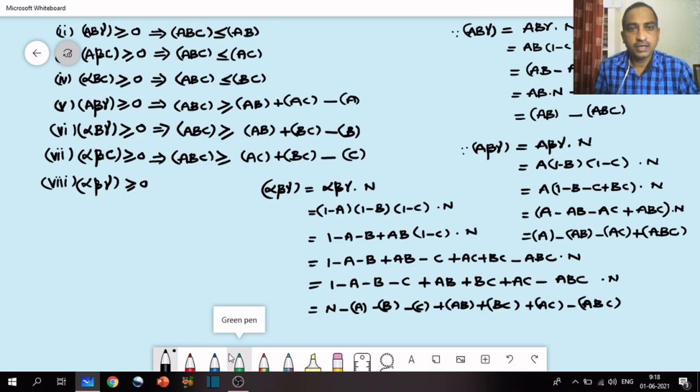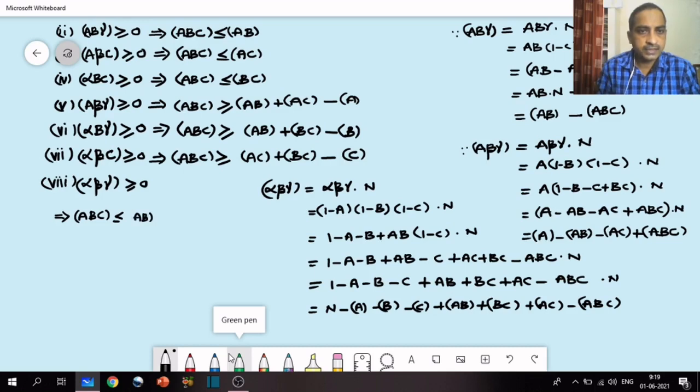This is greater than or equal to 0, so ABC less than or equal to AB plus BC plus AC minus A minus B minus C plus n.